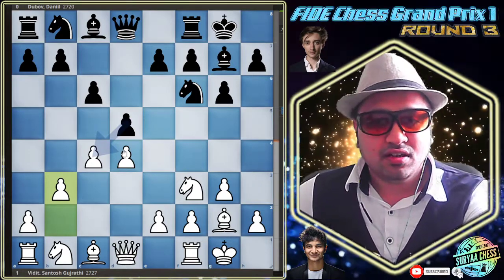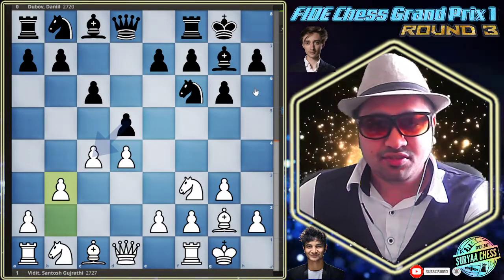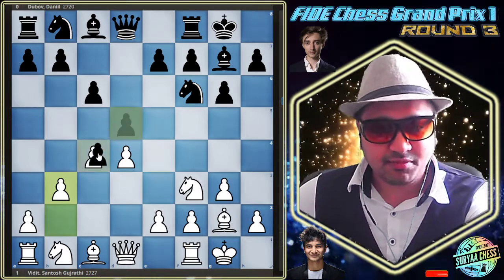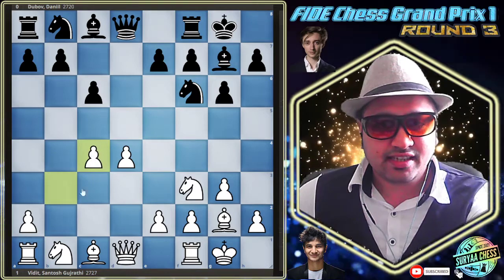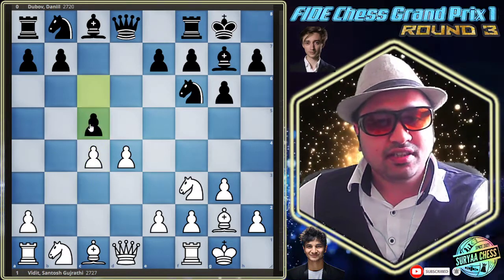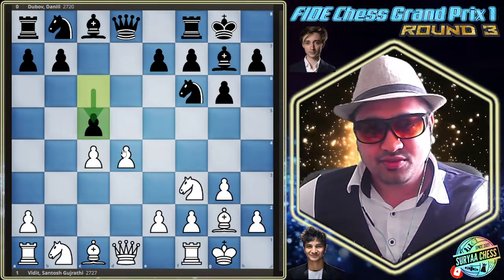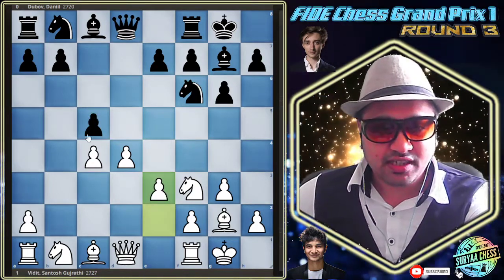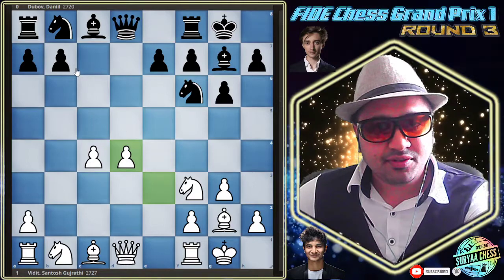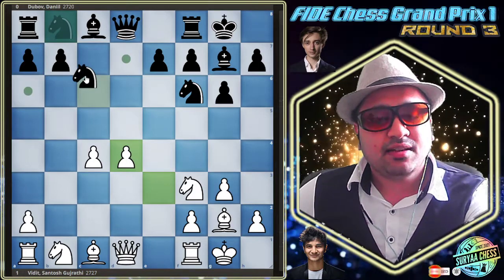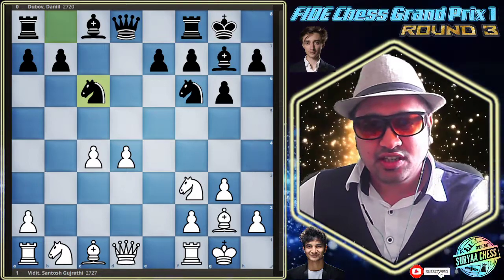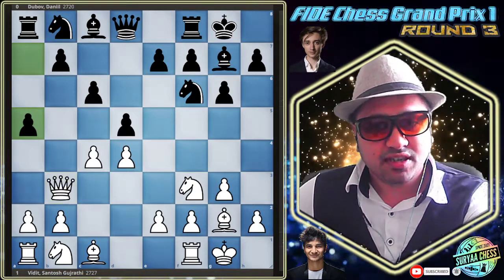However, the continuation may be continued. I'll stop the engine because it is distracting me. So maybe the capture, and later on c5, is one of the lines where either you take it, or maybe just go further with this line, and if the captures happen here, maybe the knight comes in here. These are some of the possible lines. Let's move further to see what happened in the game.